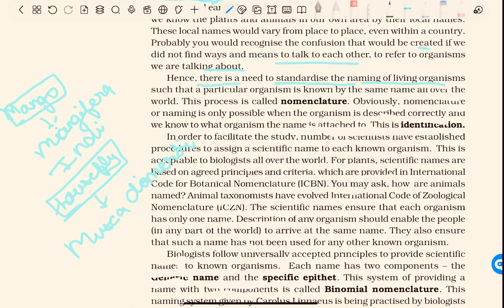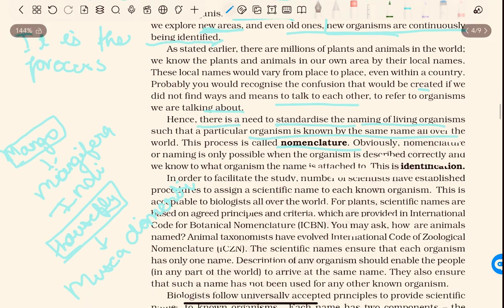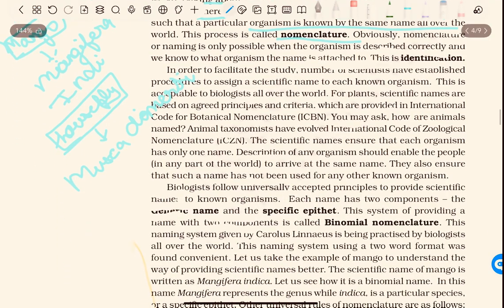Hence, there is a need to give a particular name to each organism. This process is called nomenclature. So, what is nomenclature? It is the process by which we name living beings, organisms, plants, and animals, by which name they are identified all over the world. Obviously, nomenclature or naming is only possible when the organism is described correctly and we know what organism the name is attached to. This is identification. Before nomenclature, you need to identify what the organism is and correctly name it.